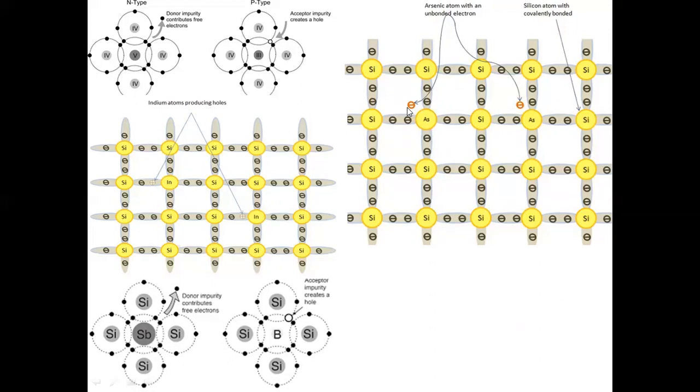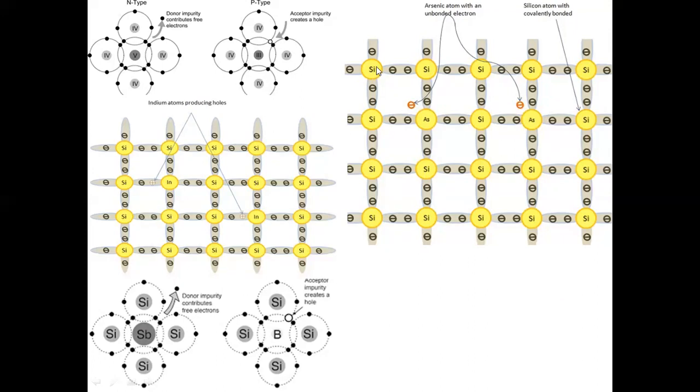Now in pentavalent arsenic, 1 electron is left out. This red is nothing but the electron, the arsenic atom with an unbonded electron. Very important for us: this is an unbonded electron, and this unbonded electron is responsible for conduction of electricity in the silicon crystal.